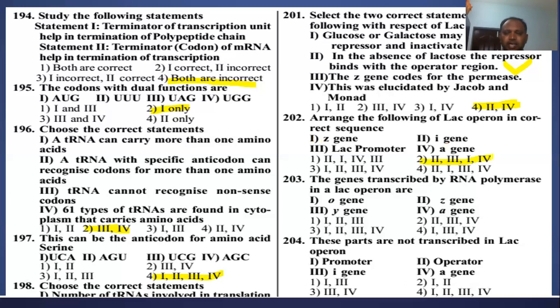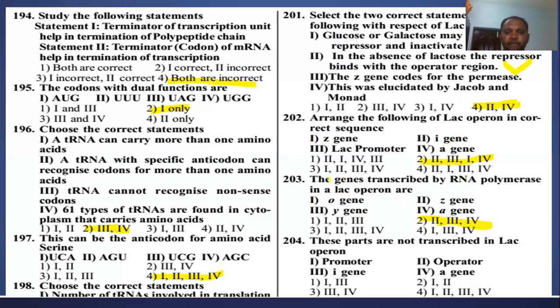Which genes are transcribed by RNA polymerase in the lac operon? Z, Y, A. So 2, 3, and 4. The second option is right. The O gene is the operator, not transcribed by RNA polymerase.